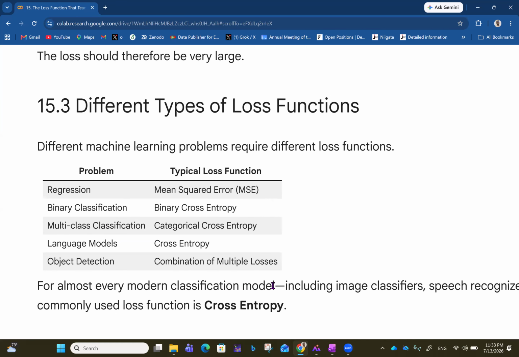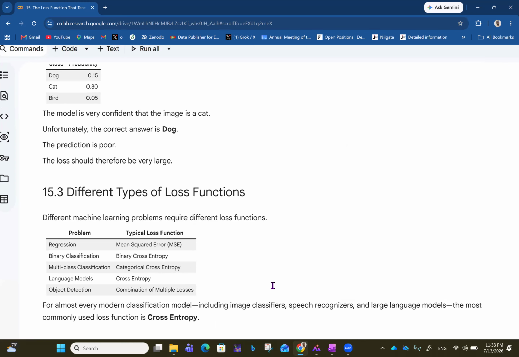So for almost every modern classification model, including image classifiers, speech recognizers, and large language models, the most commonly used loss function is cross entropy. So when talking about image classification, speech recognition, and large language models, we talk about cross entropy.